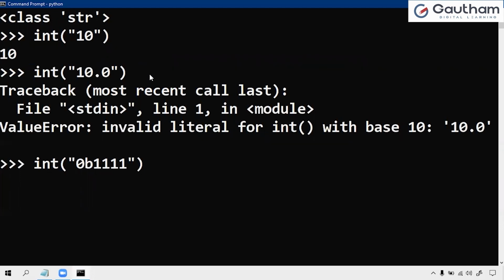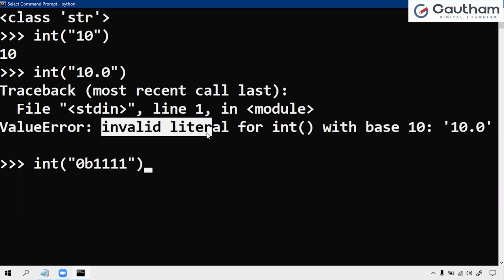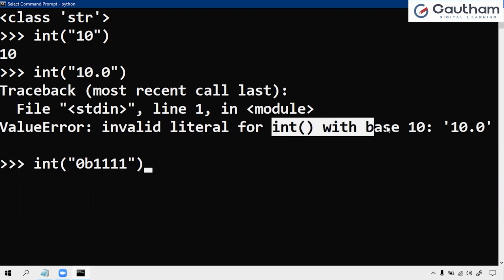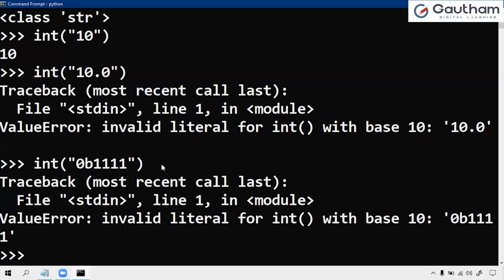Now if I try to convert this binary value into the integer, it clearly says that while working with strings, you have to take a valid value for base 10. This is not base 10. The value is in the form of binary, base 2, so it is not possible. It is an invalid value.